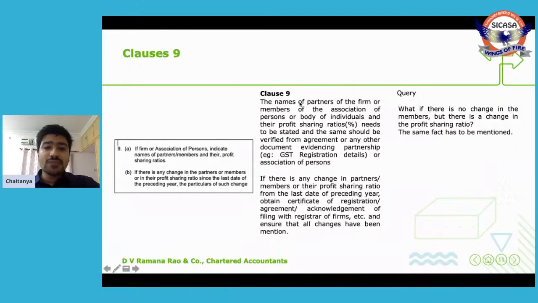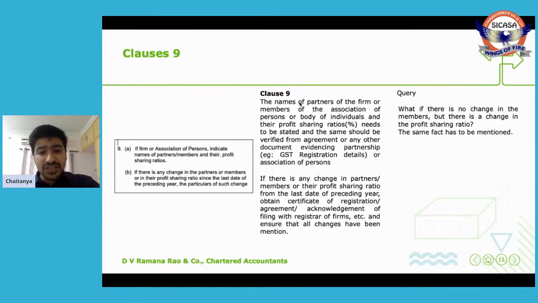So here the names of the partners of the firm or members of an association or body of individuals and their profit sharing ratios need to be given, and the same should be verified from the agreement or any other document evidencing partnership. Say in the case of a GST registered person, if we log into our GST portal, there we have all these details. So even from those details, the profit sharing ratio and the partners' details can be verified.